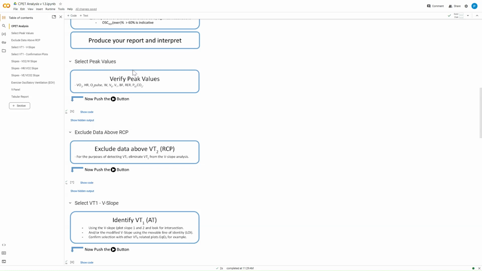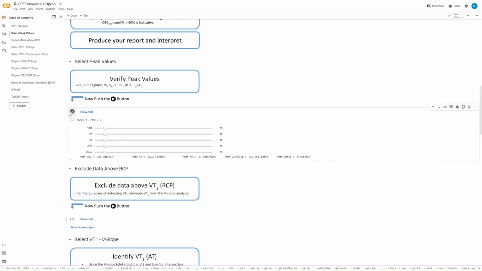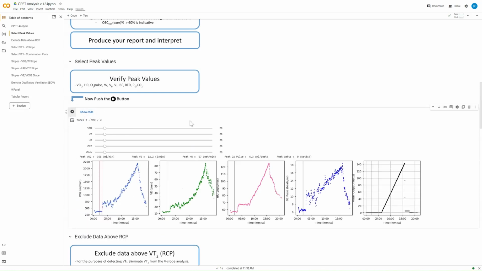Okay, so we're going to look at verifying peak values, and we've got this little graphic that's saying push this button, and you can see that button has appeared to have disappeared. If we mouse over that number, that's section 5, then that lets me run the code, and suddenly we get some graphs to look at. This section is just about using these sliders to try and pick the peak values. Okay, you can see again it's a